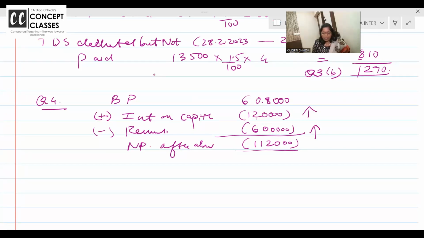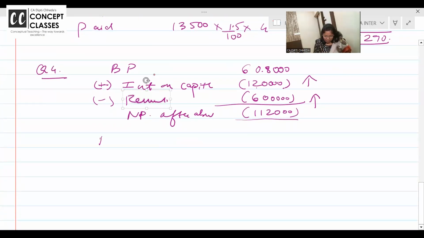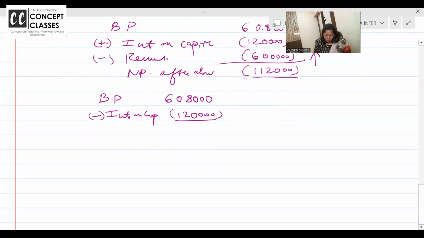Okay. Now, why I am working this is: what is the remuneration taxable in the hands of C? Now, if the book profit is 6,08,000 and interest on capital within limit is 1,20,000, what is the book profit eligible for remuneration? Are you getting it clearly?